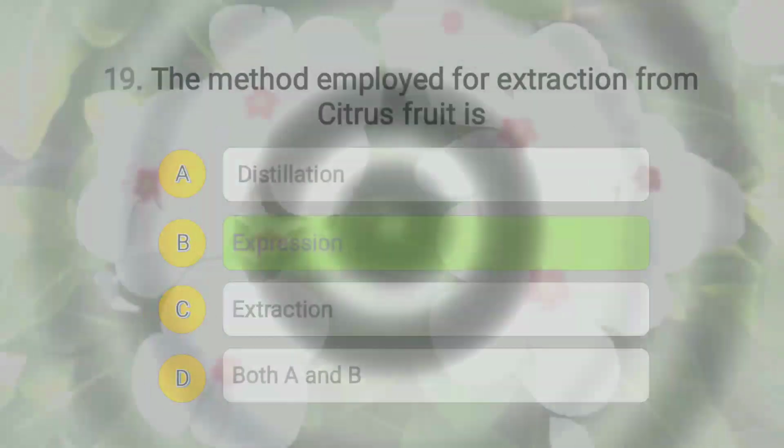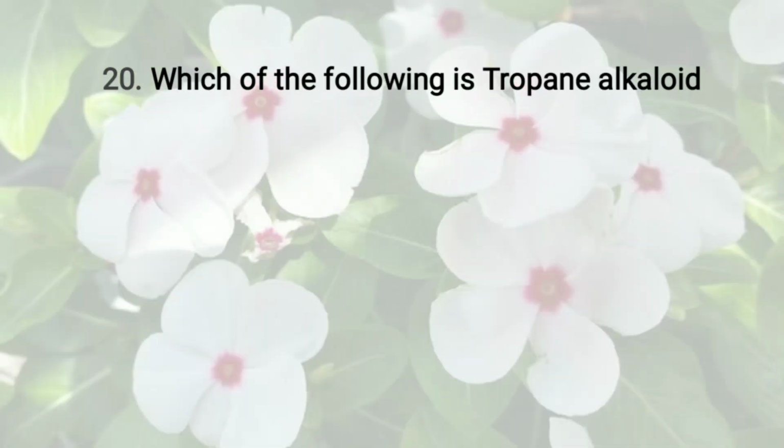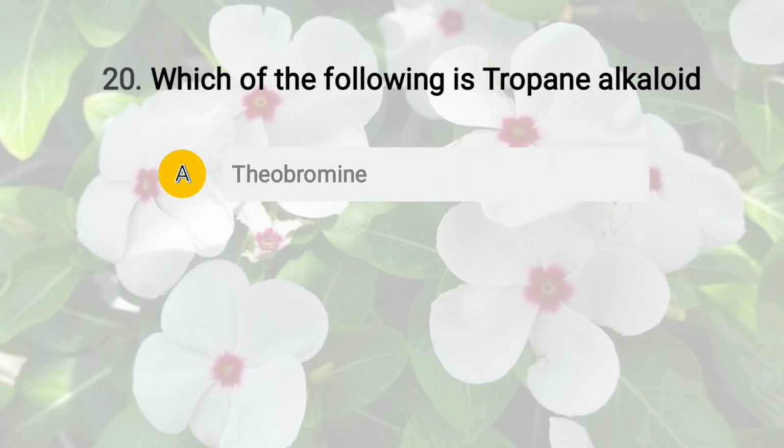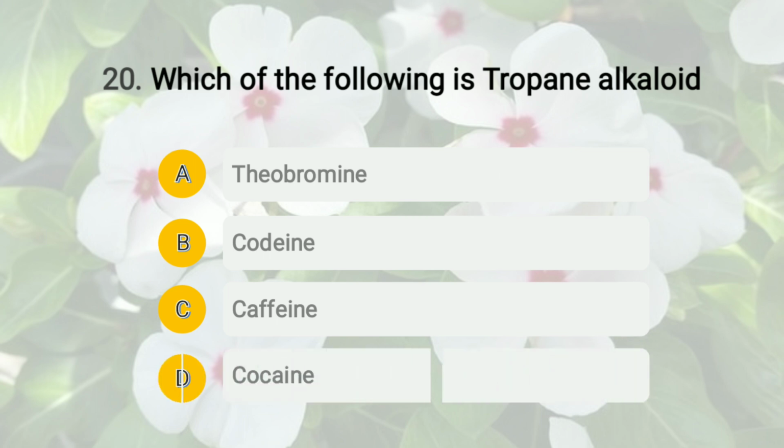Then moving to question number 20. The question is: which of the following is tropane alkaloid? The options given are: A, theobromine; B, codeine; C, caffeine; and D, cocaine. Okay, so what do you think, what would be the right answer?